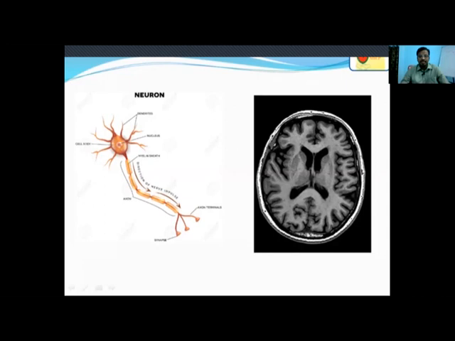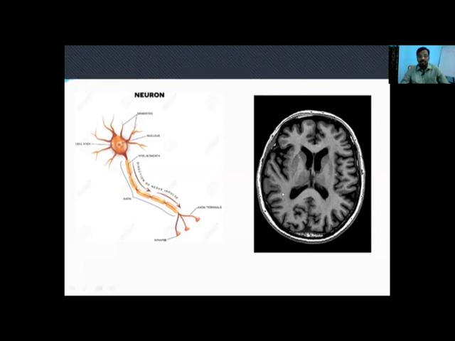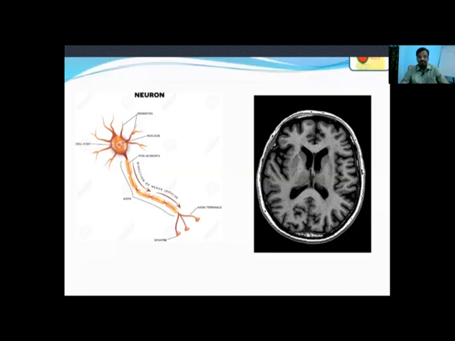Here in this MRI image, you can look at the peripheral 6 mm of the cortex, which is called the gray matter, whereas underlying it is the white matter. Most of it is white matter. The gray matter is where the processing, analyzing, and receiving of information is done, whereas the white matter conducts information from one location of the brain to another.